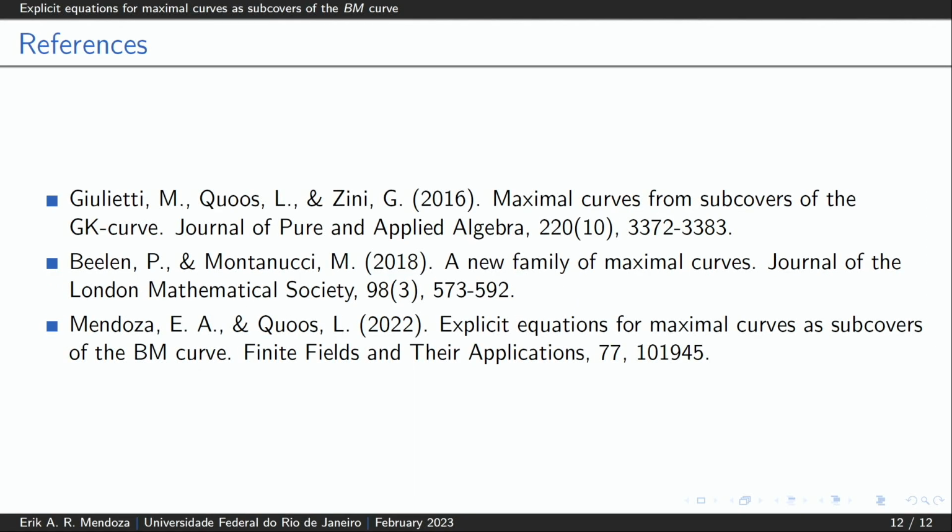The main references for this work are the following. In the first reference, Giulietti and Cosenza present a new model for the GK curve and several families of quotient curves. In the second reference, Beelen and Montanucci use this model of the GK curve given by Giulietti and Cosenza to construct a second generalization of the GK curve. And in the last reference, we present the results in this talk and some additional results.